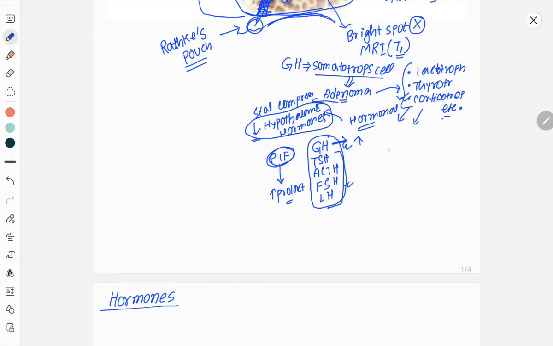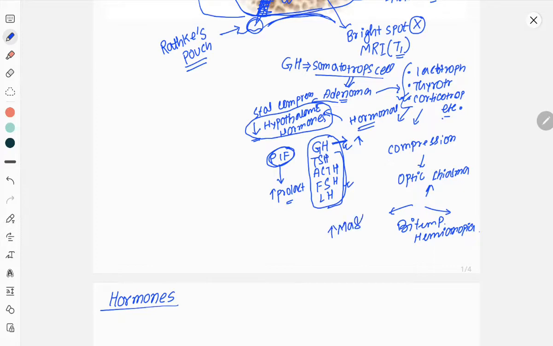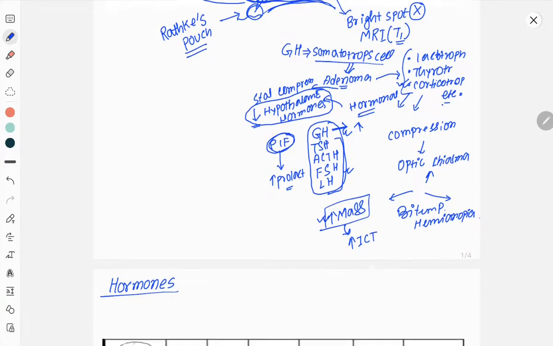Another effect of compression due to adenoma is compression over the optic chiasma, and we all know that optic chiasma compression, if it is from the center, will produce bitemporal hemianopia. And increased mass in the cranial cavity will lead to increased intracranial tension. Now let's discuss the hormones.